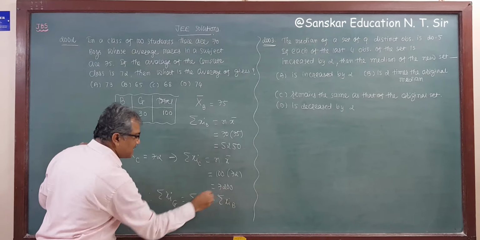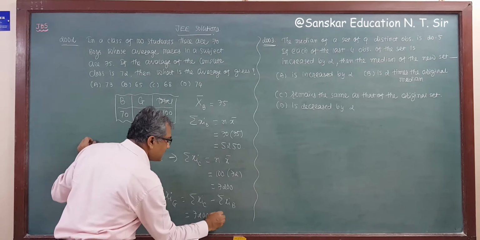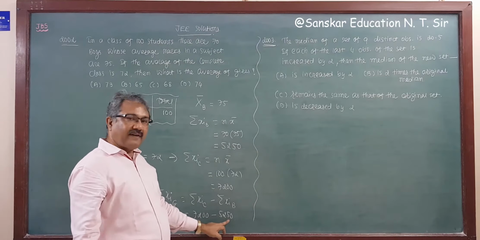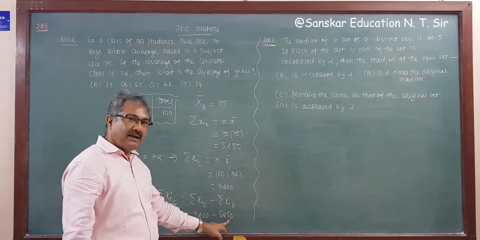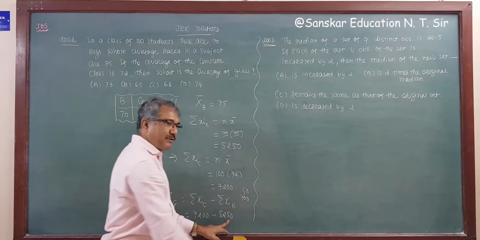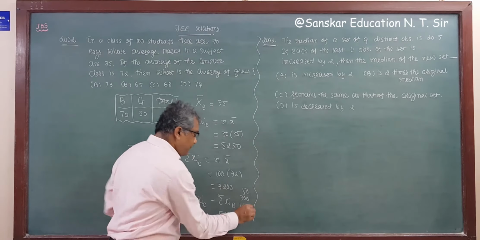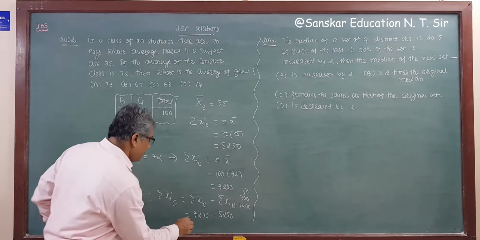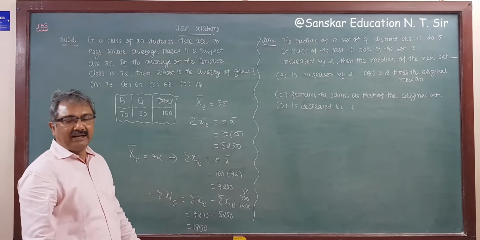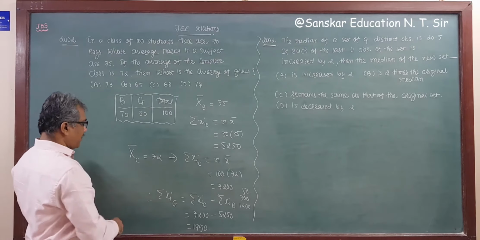So sigma xi of class was 7200 and sigma xi for boys is 5250, right? So if we add 50, then this is 5300, right? So 50, then 5300, then 700 is 6000, and then 1200. So this is 1950. So the sum of the girls is 1950.